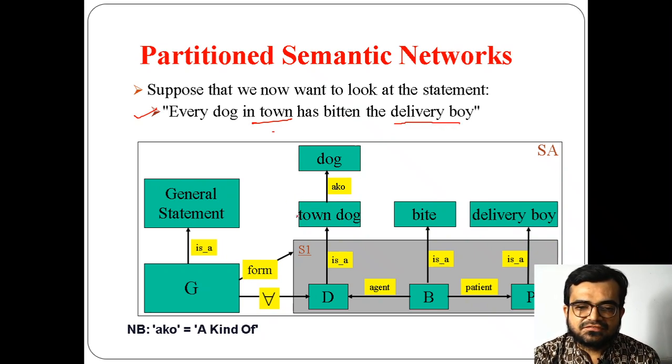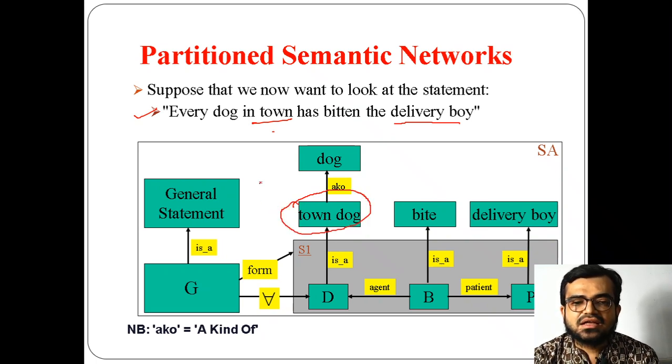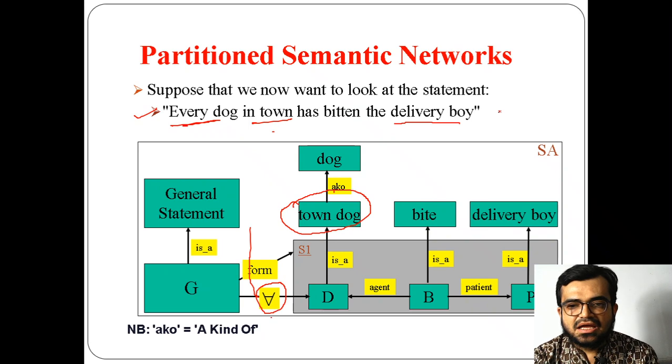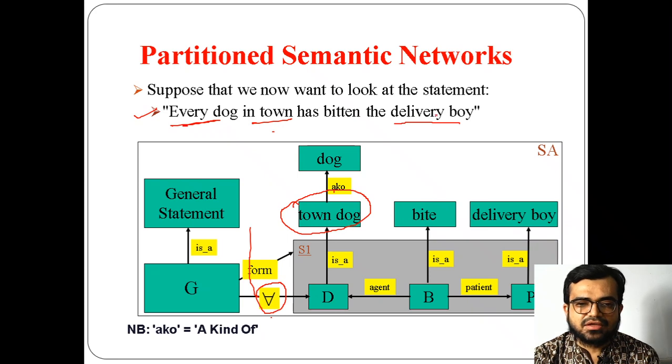So you can find this town dog. Only every dog which is related to a particular town, and this AKO stands for a kind of dog. Town dog means a kind of dog, and here the universal quantifier means every dog is there, right? So that's why the universal quantifier is there. But for delivery boy, I am not using a universal quantifier because it is only for a single delivery boy.